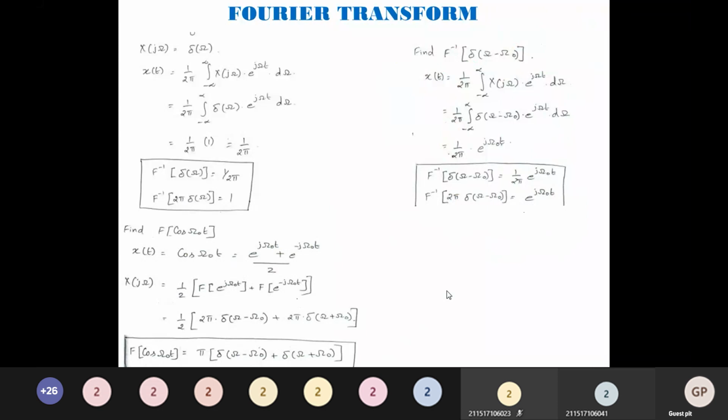The Fourier inverse of 2 pi del of omega minus omega naught is e power j omega naught t. The Fourier inverse of 2 pi del of omega plus omega naught is e power minus j omega naught t. Substitute the same here and you tell me what is the Fourier transform of sin omega naught t.